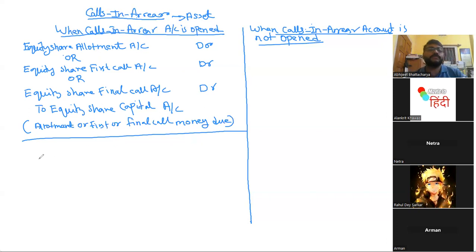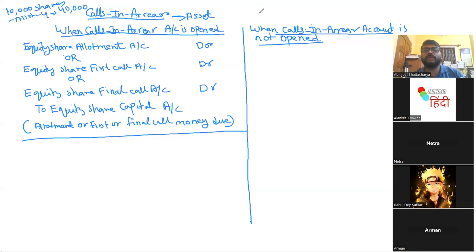You're asking for the money. After asking for the money, what happens? You are due to receive the money. It is at this stage you will come to know from which shareholder you have received the money and from which shareholder you have not received the money. Say for example, you had 10,000 shares and on allotment the rate is 4 rupees. So how much are you supposed to receive? 40,000 rupees.